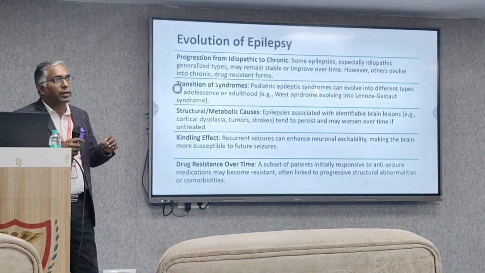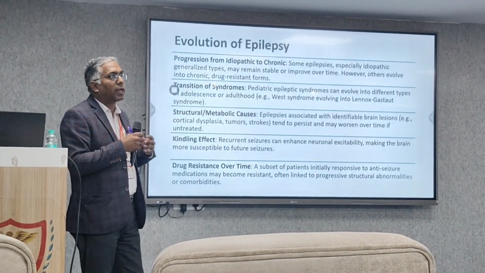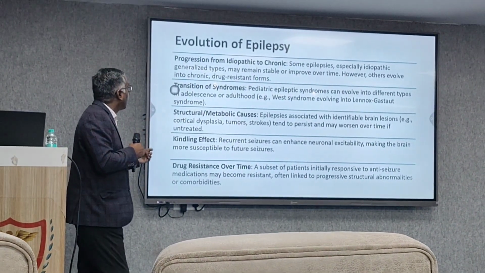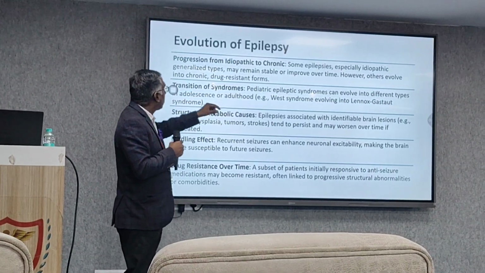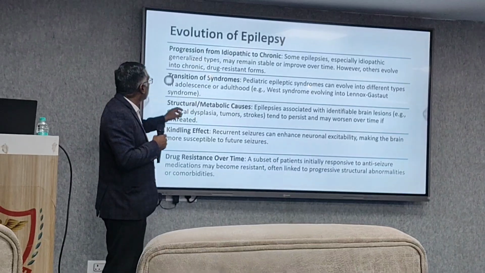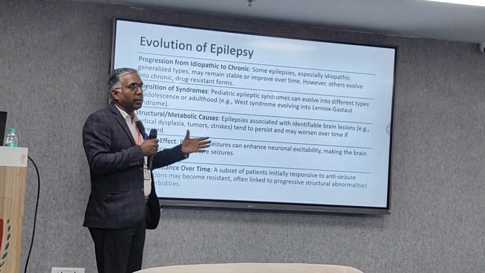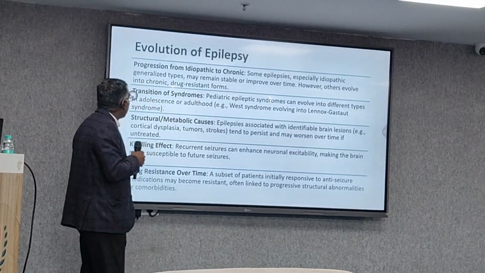So after having the seizure of epilepsy, how does it progress? आगे उसका क्या होगा? We'll see in the subsequent slide. Some epilepsies, especially idiopathic generalized type, may remain stable or improve over time. However, others evolve into a chronic drug-resistant form. तो कुछ क्योर हो सकती हैं और कुछ हमेशा ड्रग डिपेंडेंट और ड्रग रेजिस्टेंट में आते हैं.